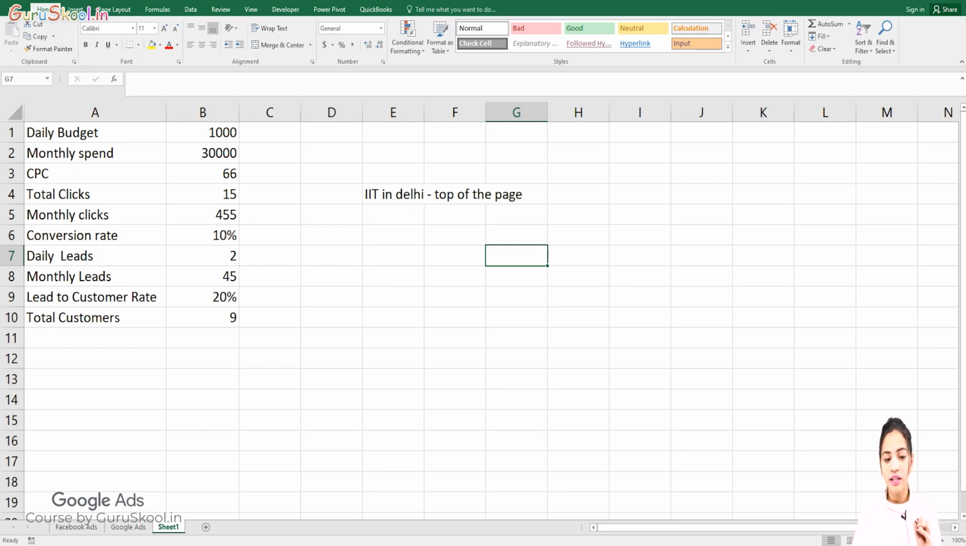And if I take monthly leads, that's only going to be 45. Look at this, there's a formula. Then we have the lead to customer rate, which is 20%. If I take 20% of 45, it's only 9 people. In a month, after spending 30,000 rupees, you are only converting 9 people. That's not sufficient at all.